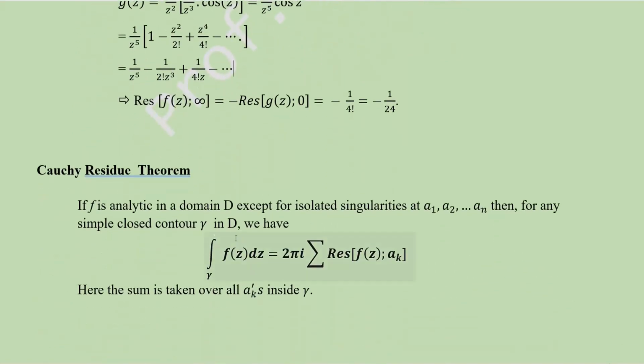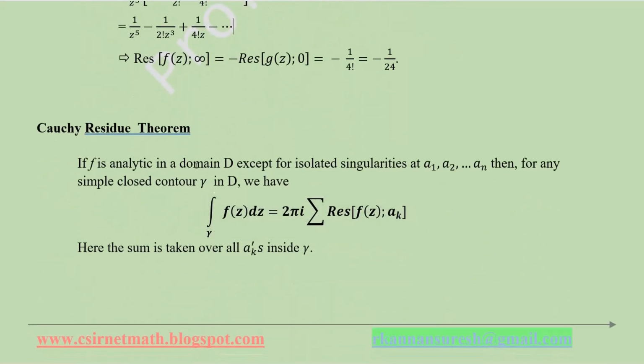And a very important theorem, Cauchy's residue theorem. If f is analytic in a domain D except for isolated singularities at a1, a2 up to an, then for any simple closed contour gamma in D we have the integral over gamma of f of z dz equal to 2 pi i into the summation of residue of f of z at ak.